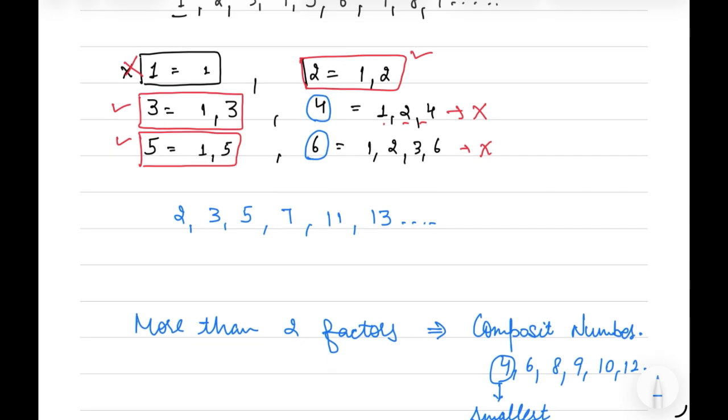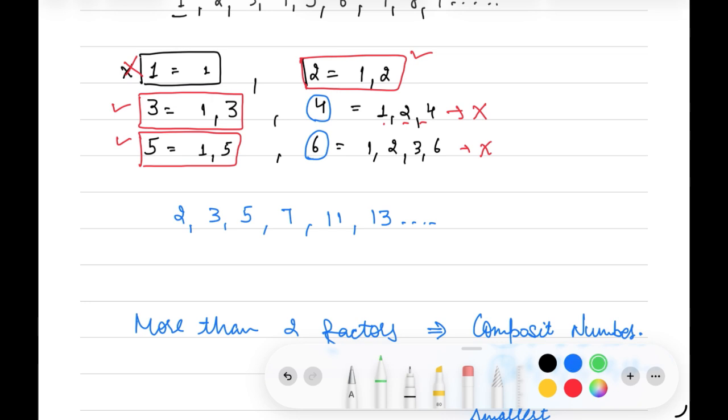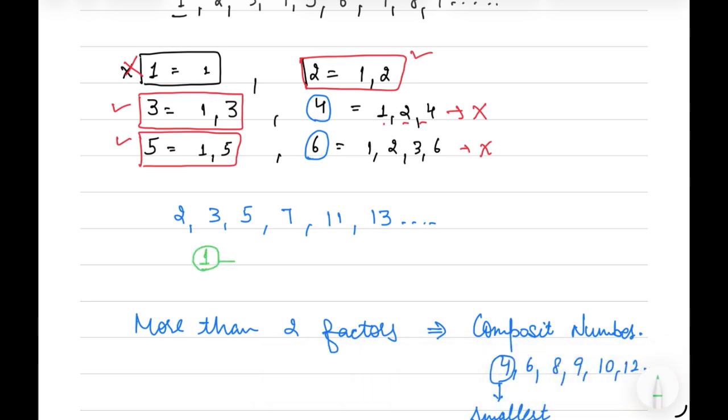Now what about 1? 1 is neither a prime nor a composite number. Since it has only one factor, it does not meet the requirement for a prime number. For a prime number, it must have two factors. And for a composite number, there must be more than two factors. Since 1 has only one factor, it is also not a composite number.